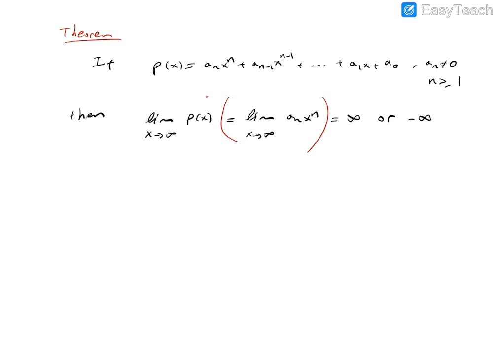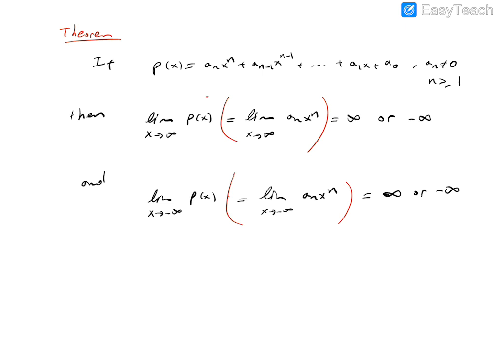And similarly, the limit of p(x) as x approaches minus infinity equals the limit as x approaches minus infinity of a_n times x to the power n. Okay, this one. So this limit equals either plus infinity or minus infinity again. Each limit will be either minus infinity or infinity, briefly, depending on the leading coefficient a_n and the highest degree power n.